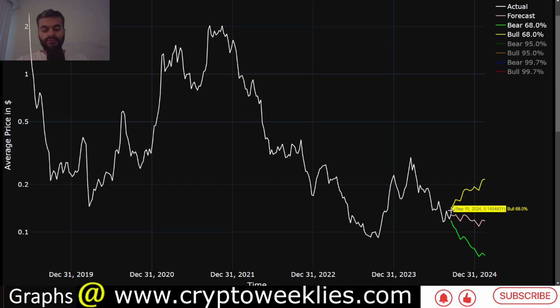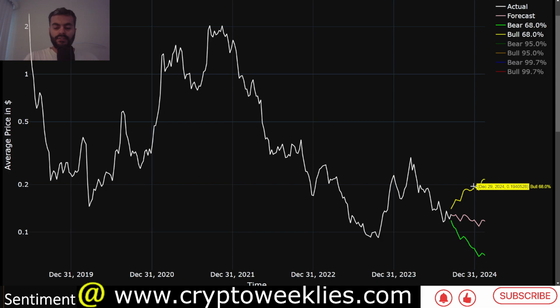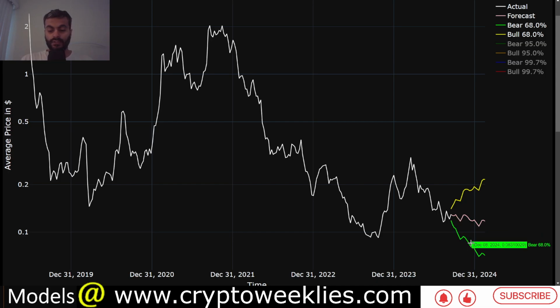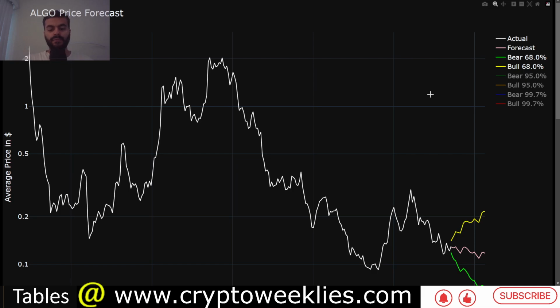The bull case, if the market has a bullish bias like it has slowly turned bullish over the course of last week, the price could see itself between 14 cents and 19.4 cents. This is at around a 68% or 70% chance that prices stay within 14 cents and 19 cents, and equal and opposite, slightly less than a cent to about between 9 cents and about 11 cents. That's the bear case for Algo.